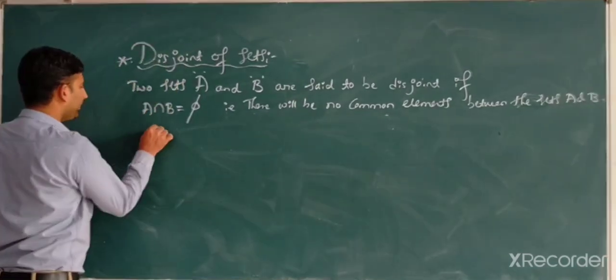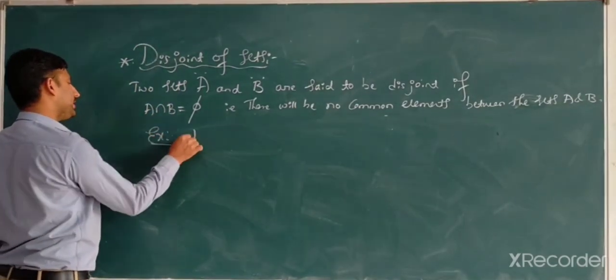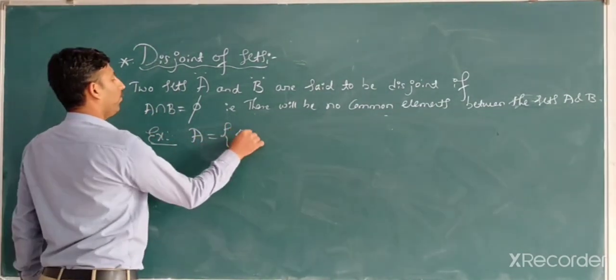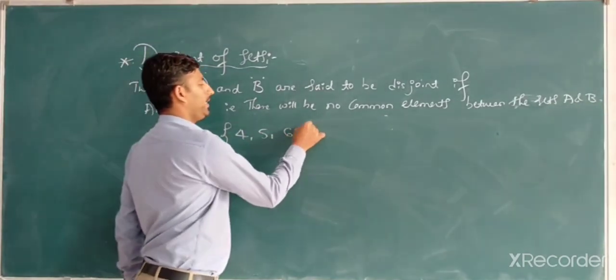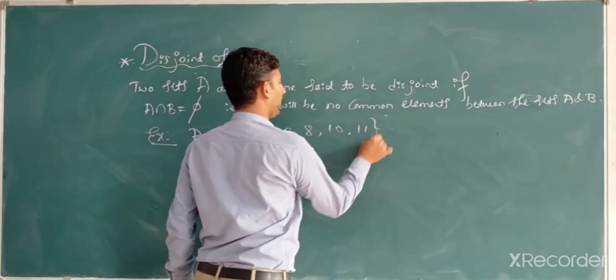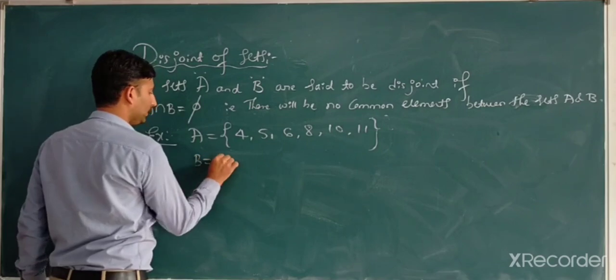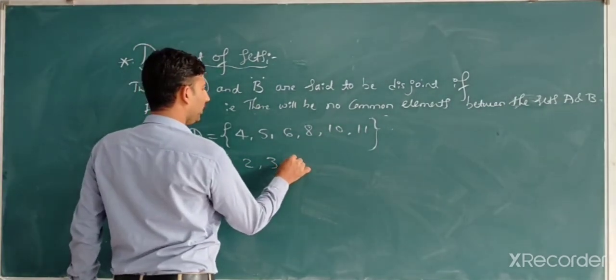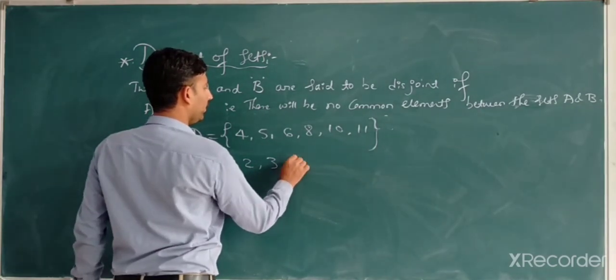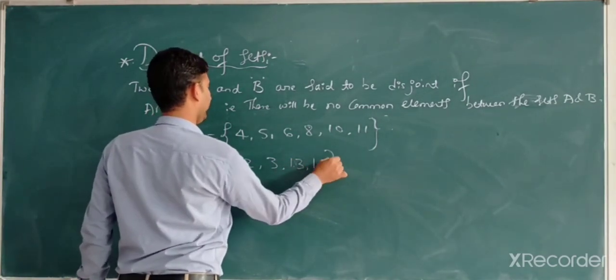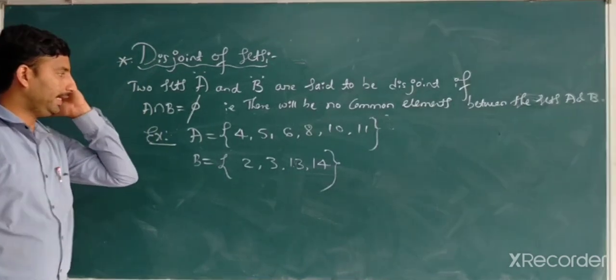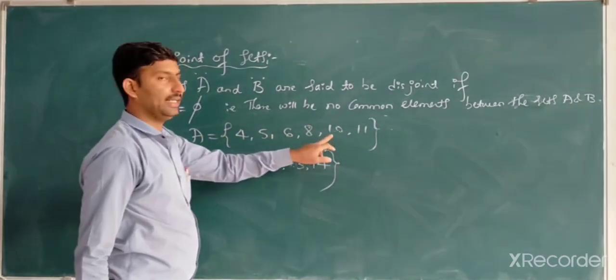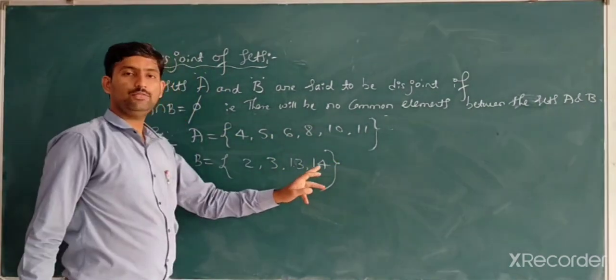For example, A is equal to 4, 5, 6, 8, 10, 11, and B is equal to 2, 3, 13, 14.